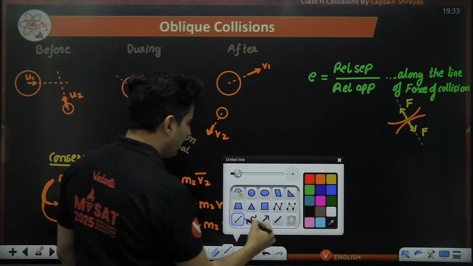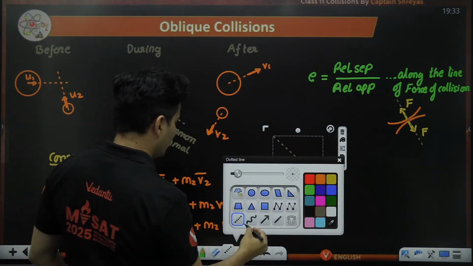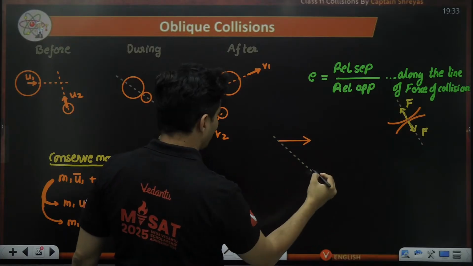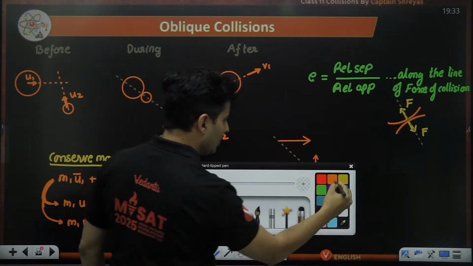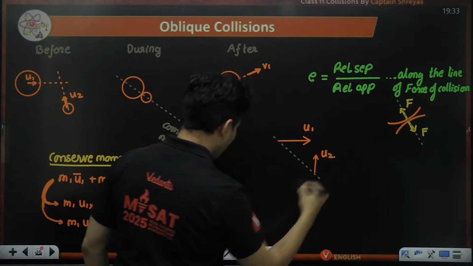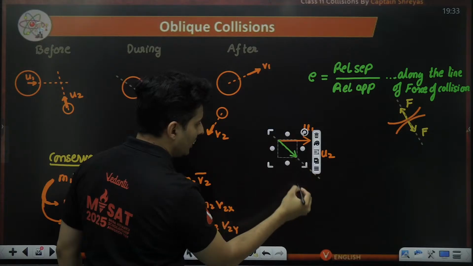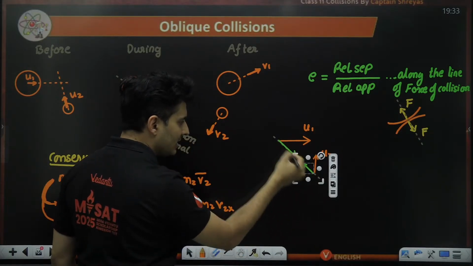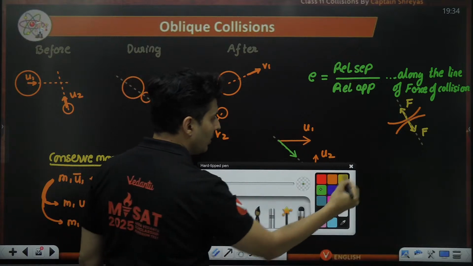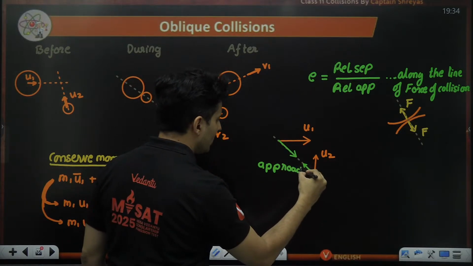Okay, so if I draw this particular line like this, and if I show the velocities, like for example, u1 is like this, and u2 is like this. I'm just showing it like this. You are going to take this component, u1's this component and u2's this component. As you can see, both of them are approaching each other. This is the relative speed of approach.